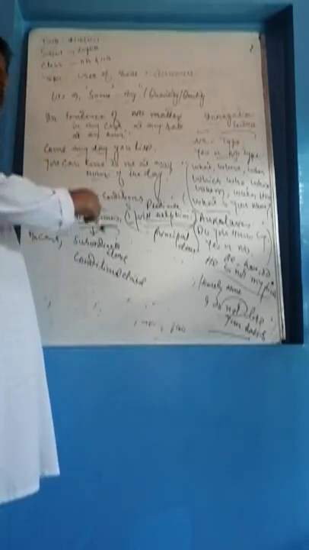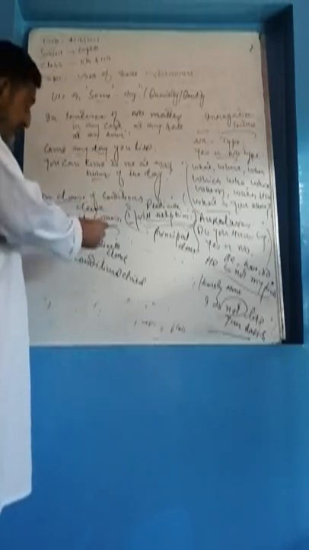So what is a clause? Actually a clause is sometimes a sentence. When it is a sentence, we say it is a principal clause, and when it is a part of a sentence, we say it is a subordinate clause or conditional clause. And both clauses, whether principal or subordinate, have their subject and predicate. So here in this rule he says in clause of conditions, we use any. For example, here is an example.